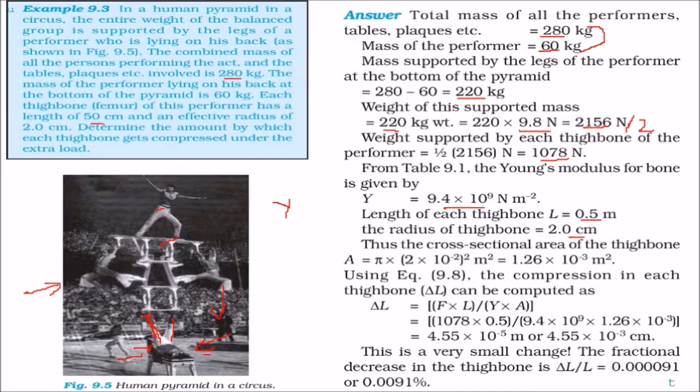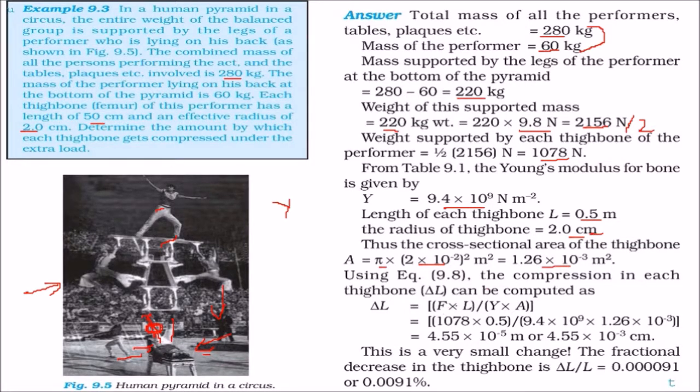We convert it into meters. The cross-sectional area of this thigh bone is approximately pi r square.